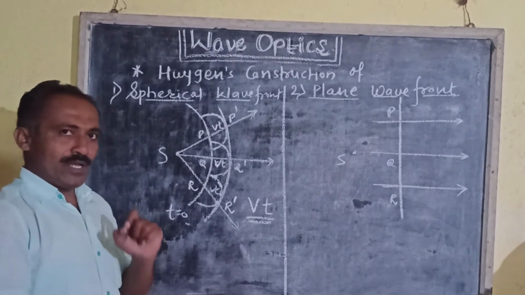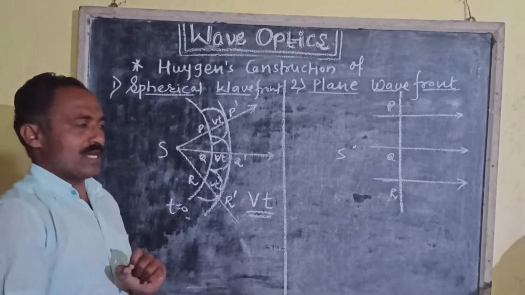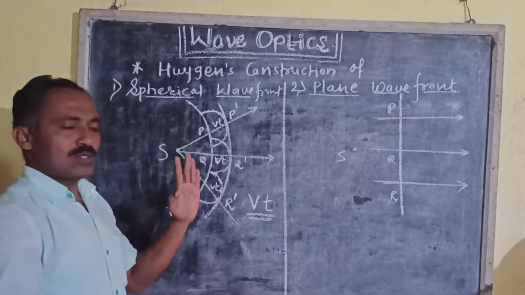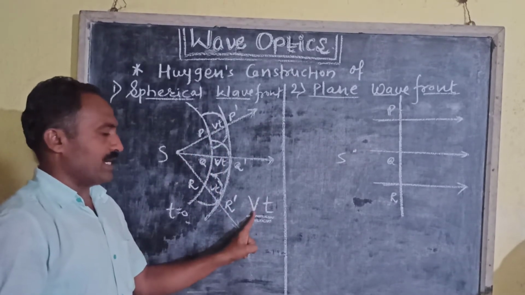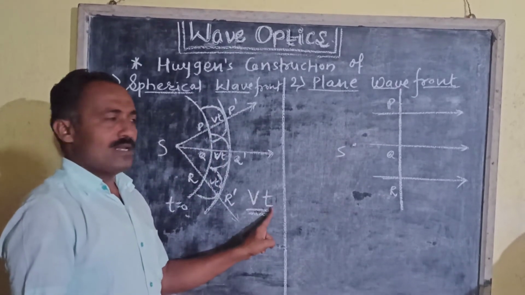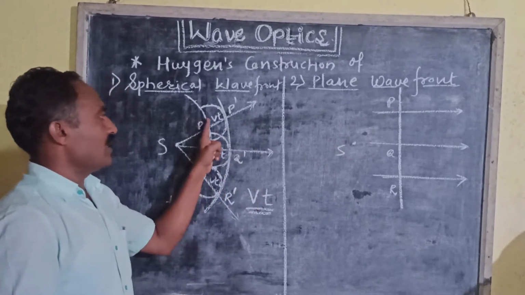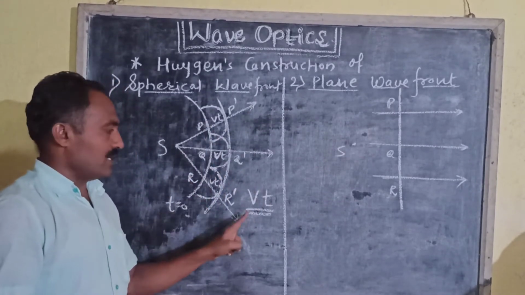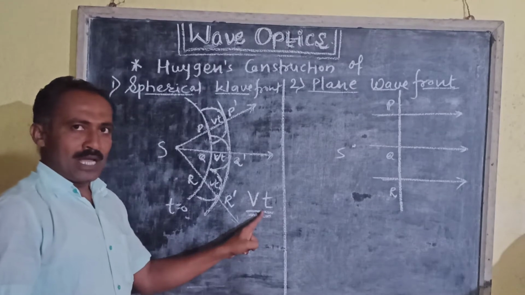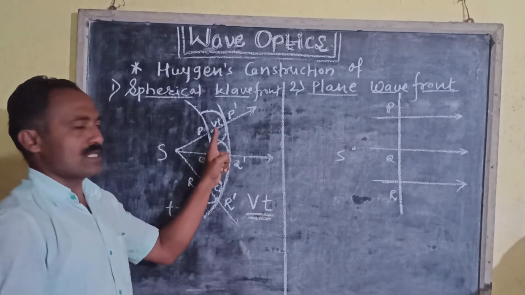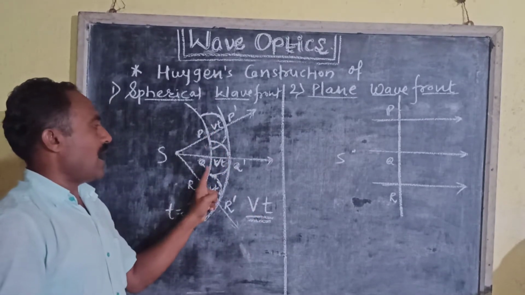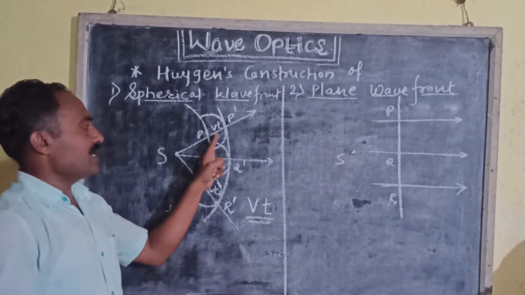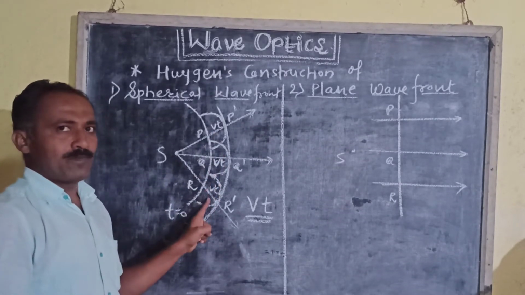Later on we have to draw the hemispheres. If v is the velocity of light in air, then in time t the secondary wavelets originating from PQR cover a distance equal to Vt. Now we have to draw the hemispheres with PQR as a center and radius equal to Vt.